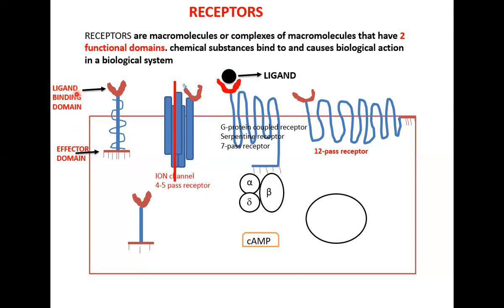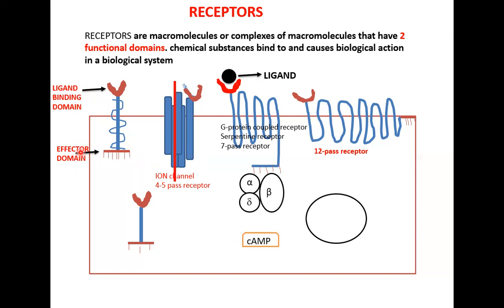So to call something a receptor, the receptor should have a ligand binding domain. And the receptor should also have an effector domain. Anything that has a ligand binding domain but does not have an effector domain is not a receptor.